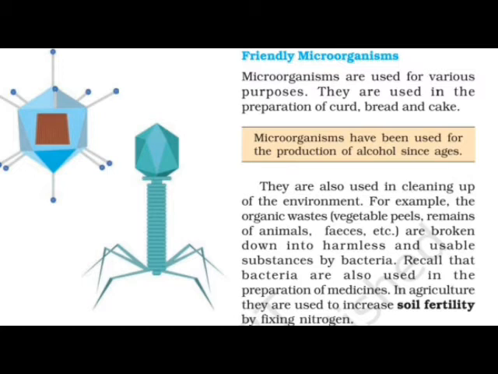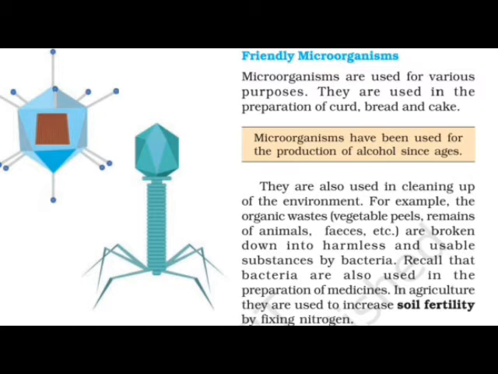I can say it's a kind of unwanted thing, such as dust. We can say that we don't want it. So whenever we throw it, what happens to it? It gets broken down into another substance which is harmless and which is usable for other things such as plants and animals.